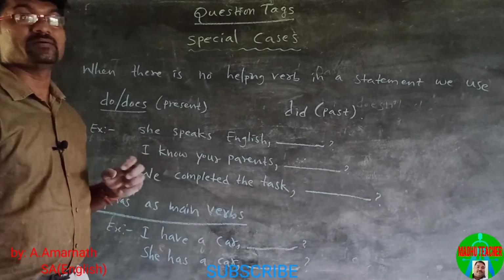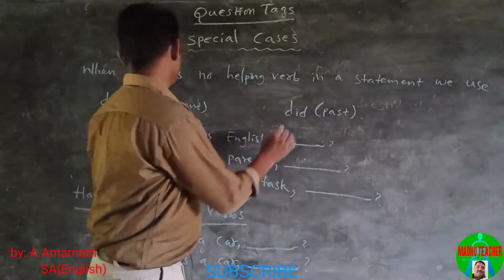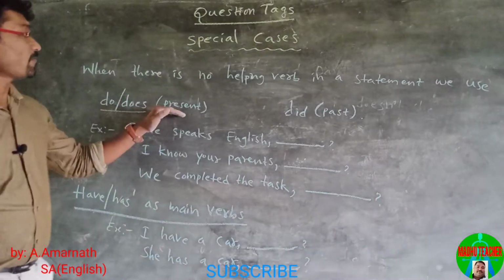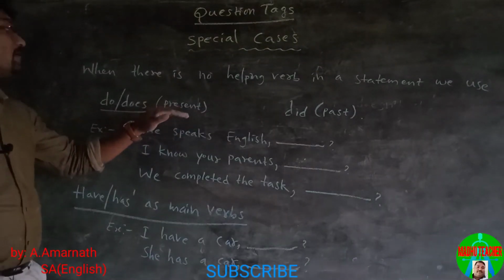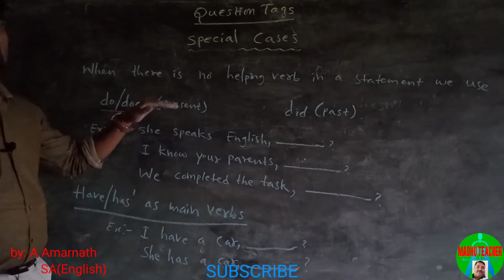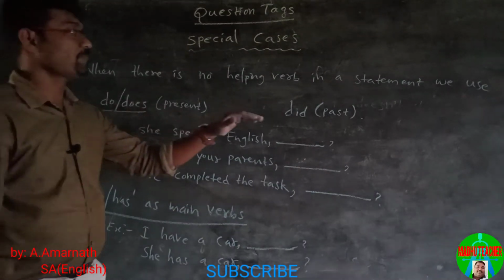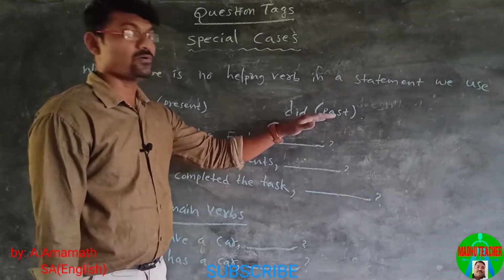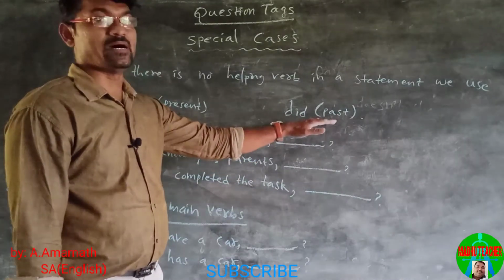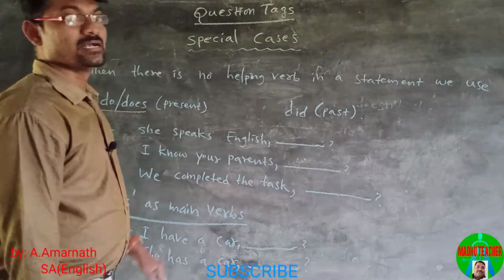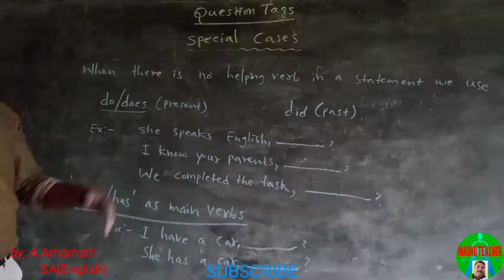to make question tags. We use do, does when the statement has simple present. When the verb is in simple present, we use do or does. Whereas when the verb is in past, we use did. Let us see in these examples.